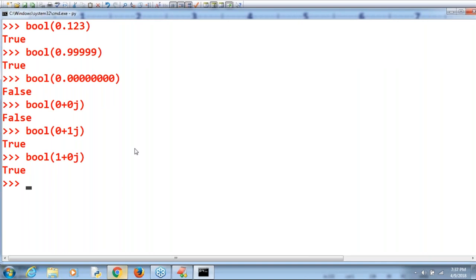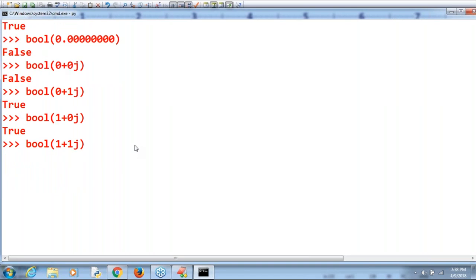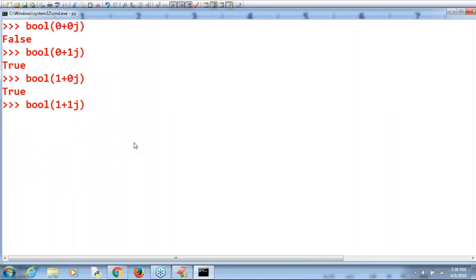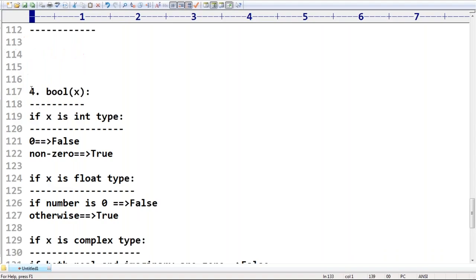Next, bool of 1 plus 1j. Don't think about whether all possible permutations and combinations are covered or not. If I'm telling something, then you can generalize. Can you please tell what the answer is? 1 plus 1j. So true, because both are not 0, then automatically true by default is the answer we are going to get. Clear?